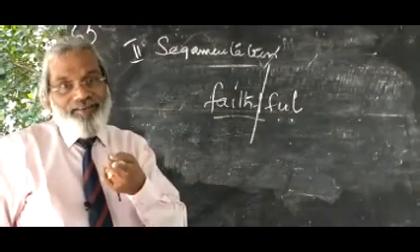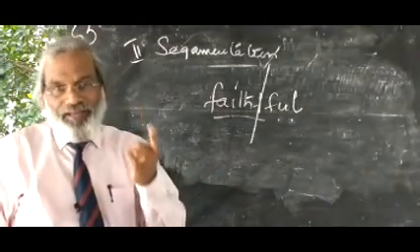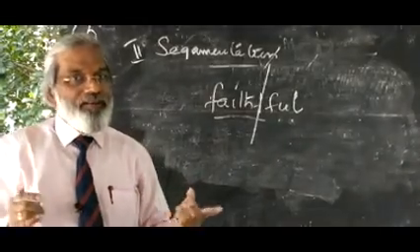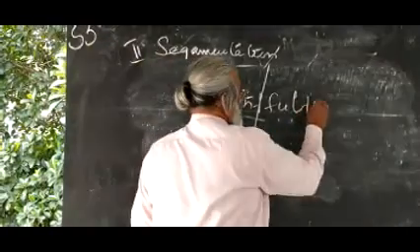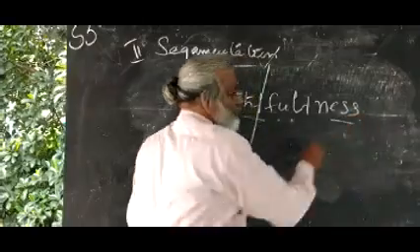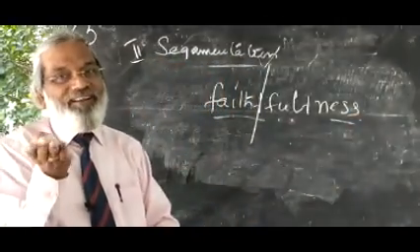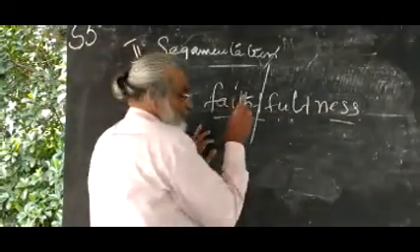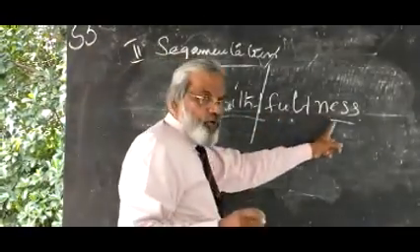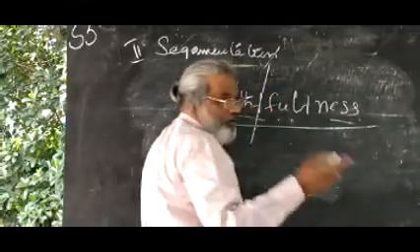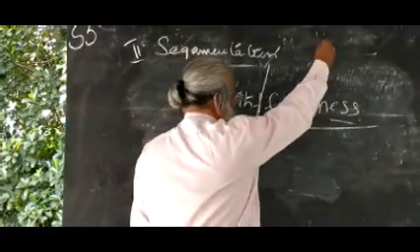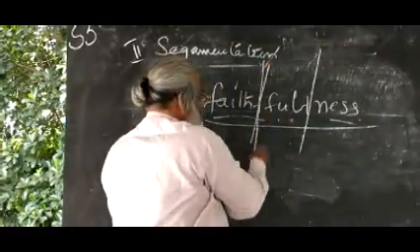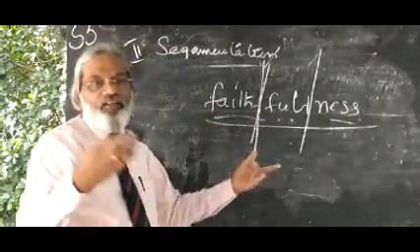Full with double L is possible, but here there is only one L, ful, so it is not possible there. Another student has written ness. Ness as a word is not available in the dictionary. So suppose I give you faithfulness as a word. After studying morphology, you will cut first here, second full, then ask which one is meaningful.